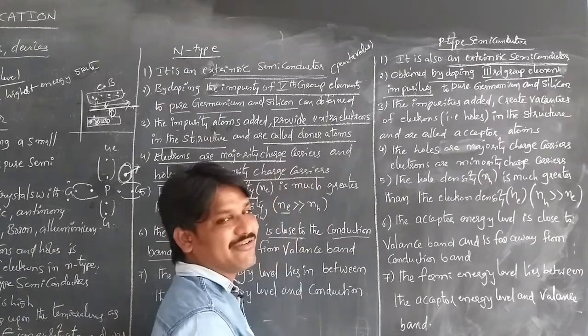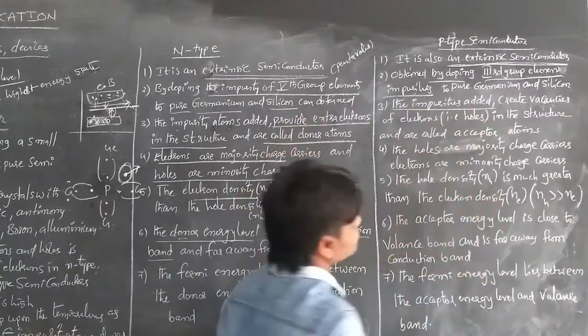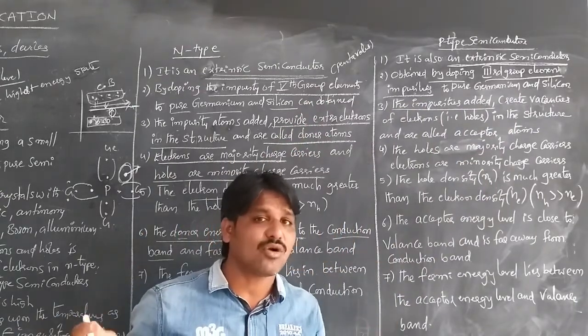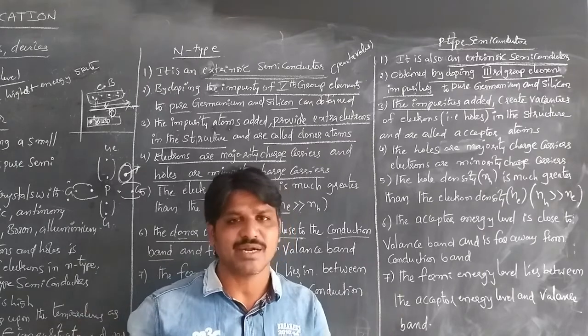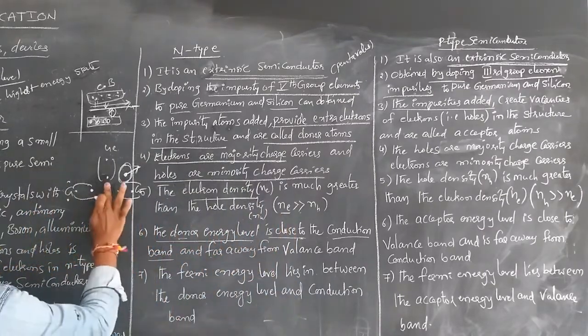It is also called trivalent, right? So whenever the impurities are added, there is a lack of an electron to make a bond with the neighboring germanium atoms. Here we already did that.